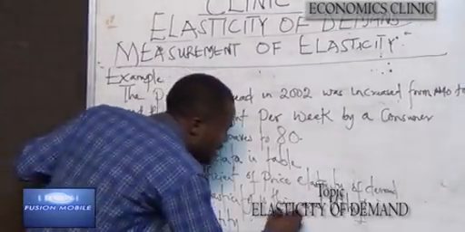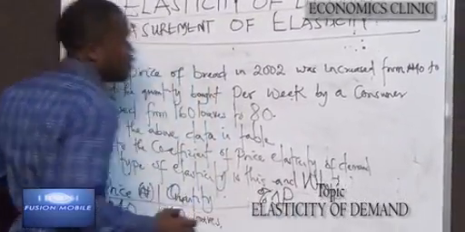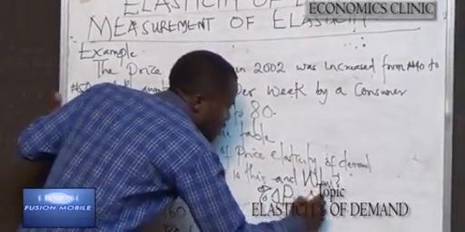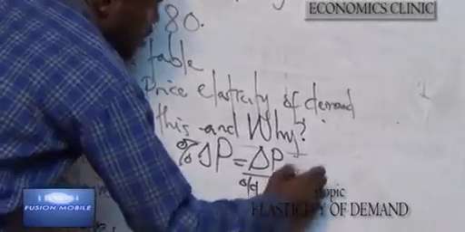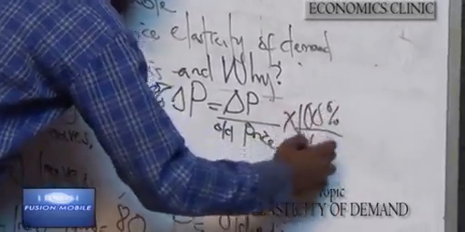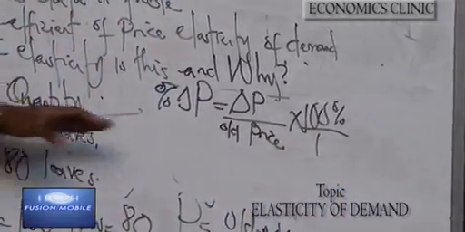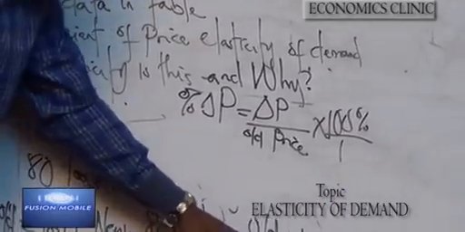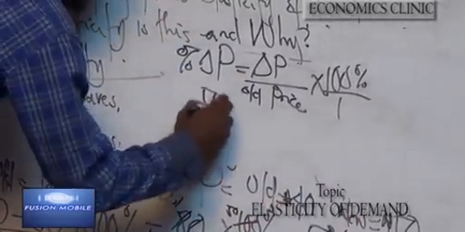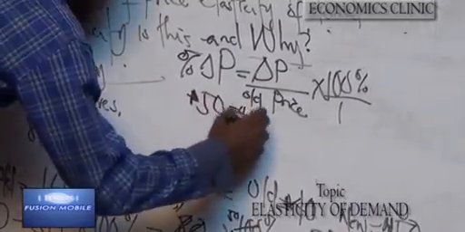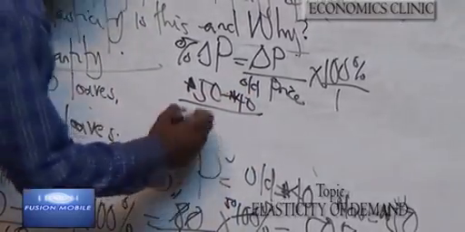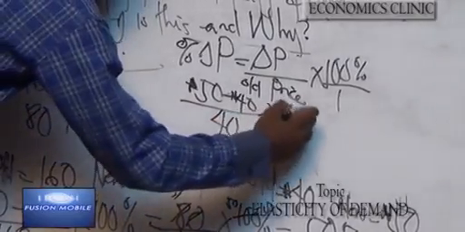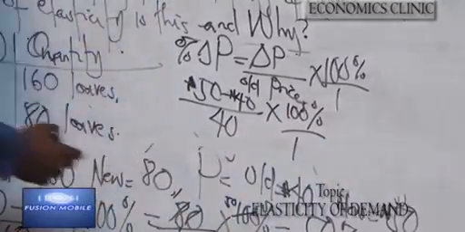To solve for percentage change in price, we have change in price divided by old price times 100% over 1. The change in price involves the old price and the new price, where you have 50 naira minus 40 naira, divided by the old price, 40, times 100% over 1.